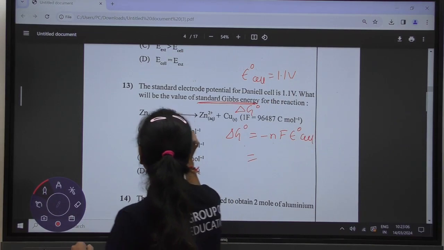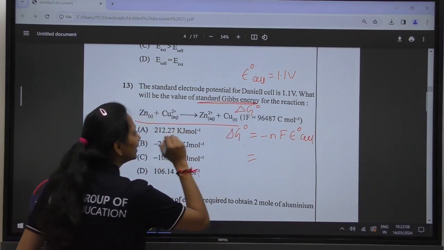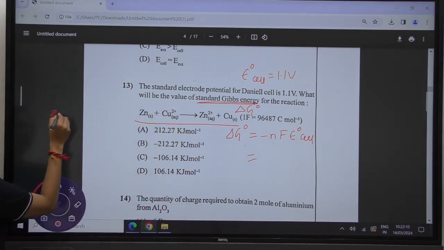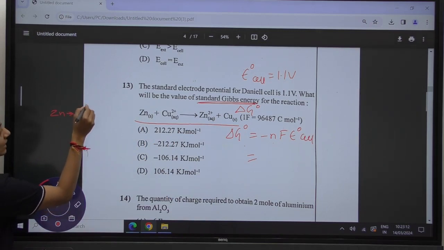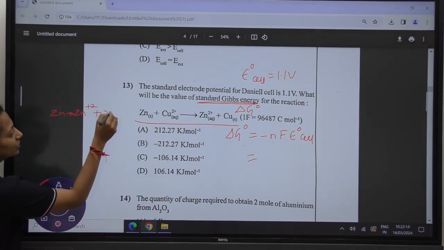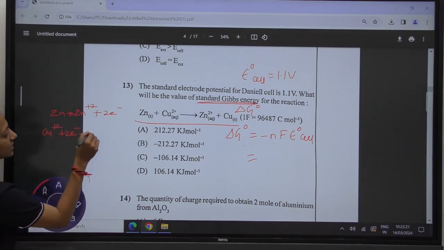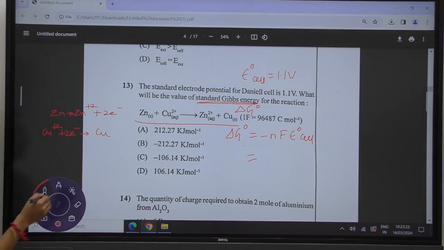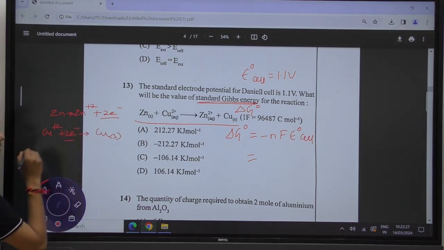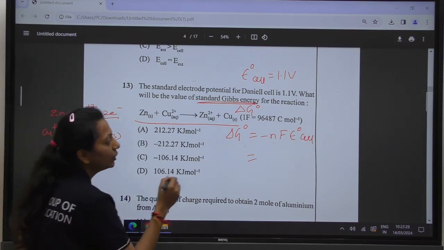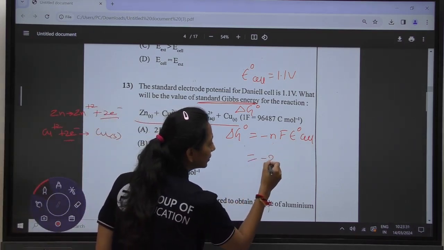In this given reaction, we can see that zinc is getting converted into Zn2+ by release of 2 electrons. Those 2 electrons are taken up by copper to give Cu as a solid. So in this we can say that 2 electrons are being transferred. So the value of n will be equal to 2.